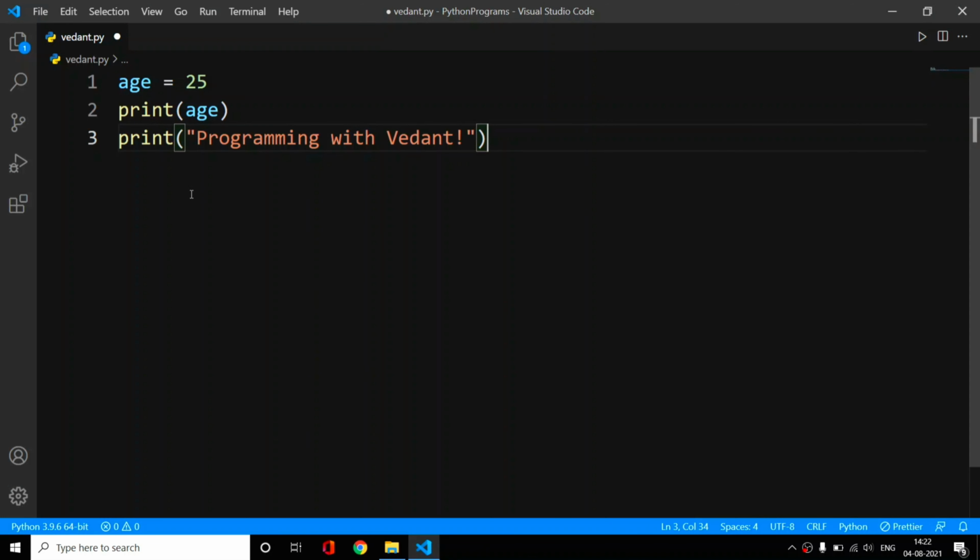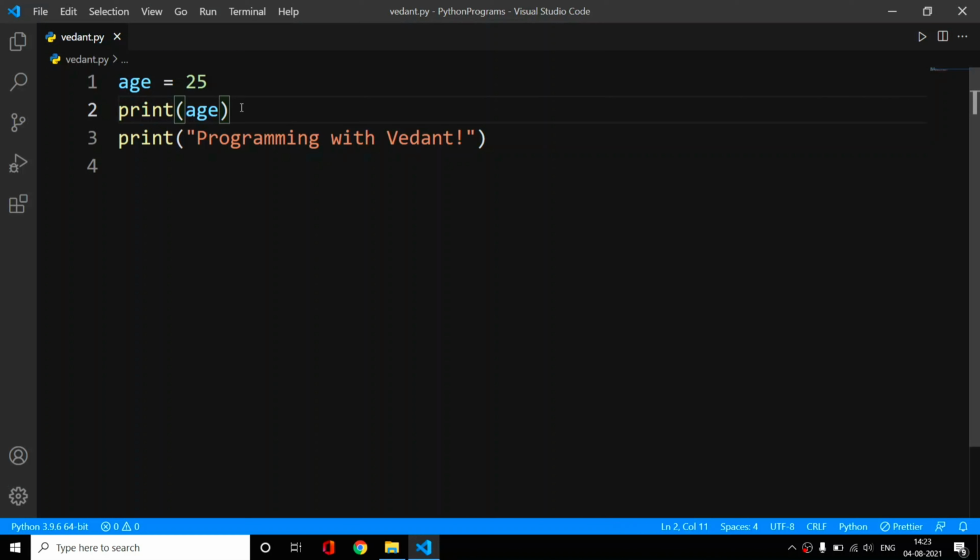For now I will just simply explain what is going on in there. So in this second line we are passing this age, which is a variable, to this print function. Listen carefully. The print function takes a value, the value which it wants to print on our terminal. So we have provided it a value. Which value have we provided? We have this age value which we have passed to this print function.